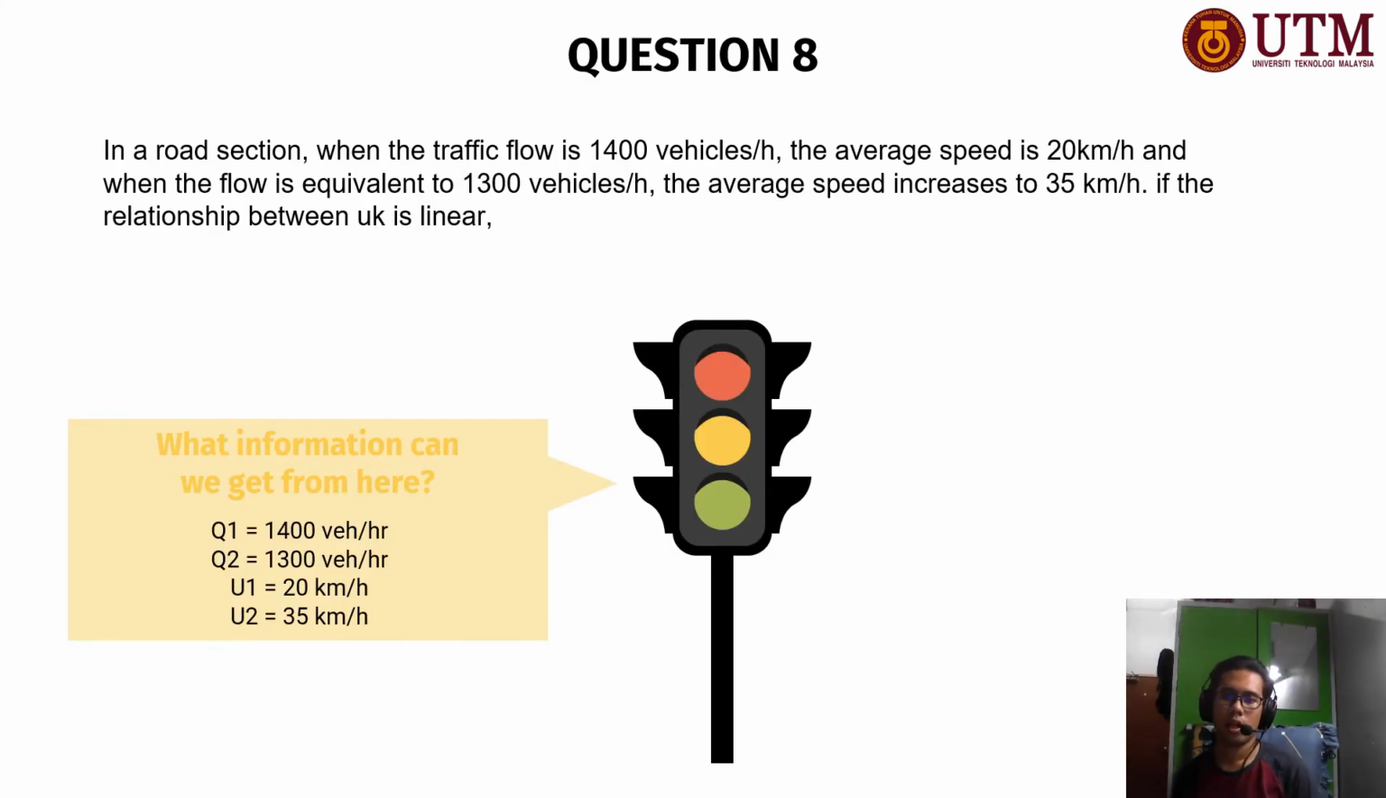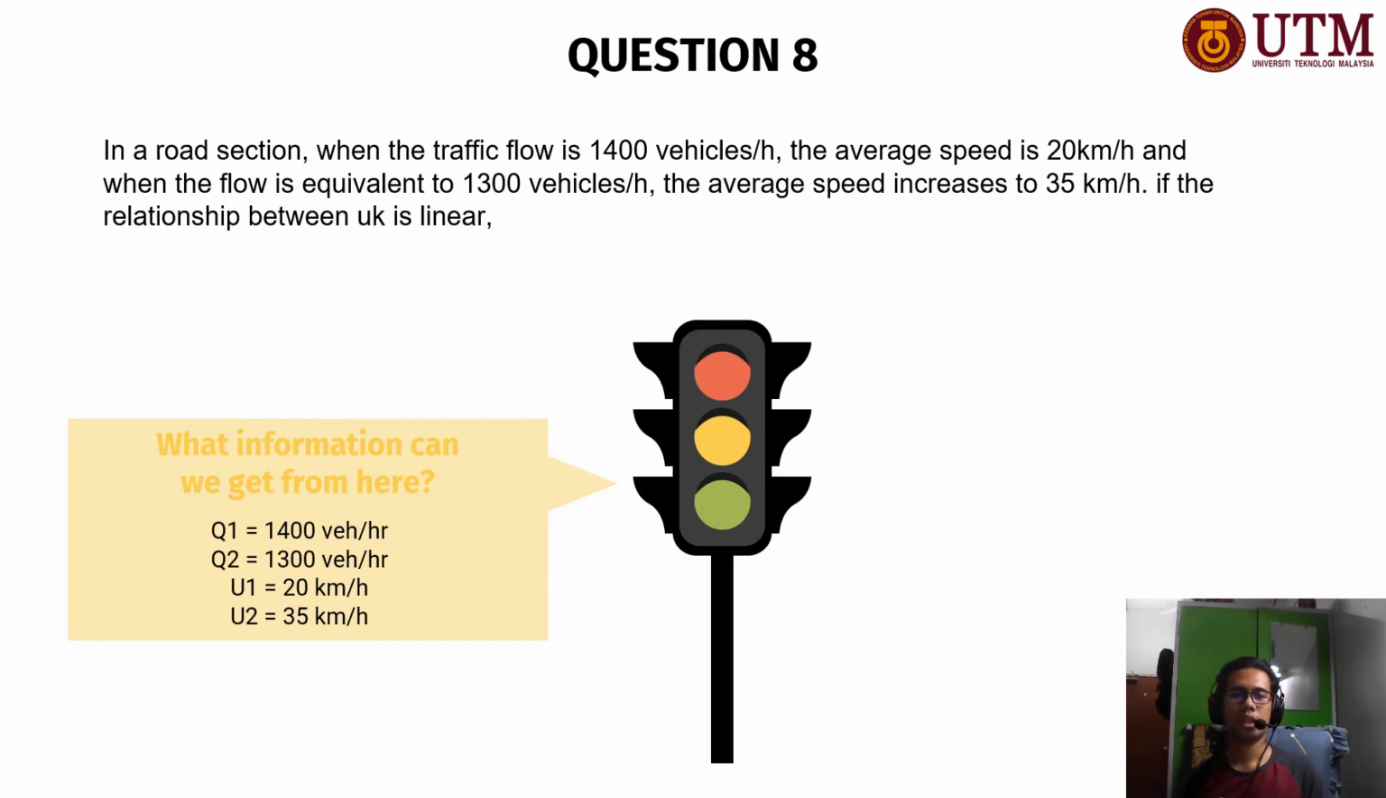Alright, so move on to the next question, which is question 8. Let me read the question real quick. In a road section, when the traffic flow is 1,400 vehicles per hour, the average speed is 20 km per hour, and when the flow is 1,300 vehicles per hour, the average speed increases to 25 km per hour. If the relationship between U and K is linear, the continuous question is A, B, C.